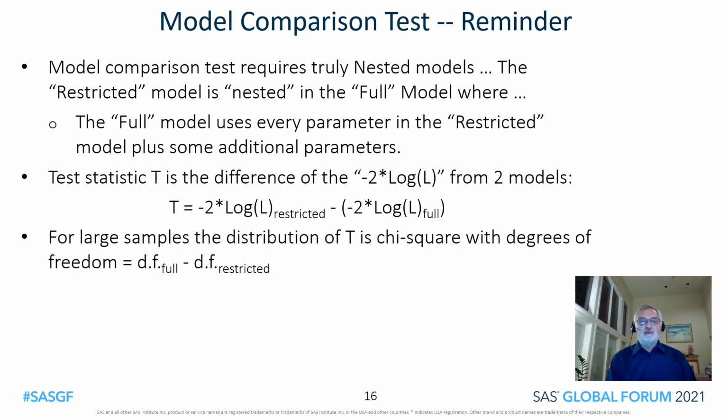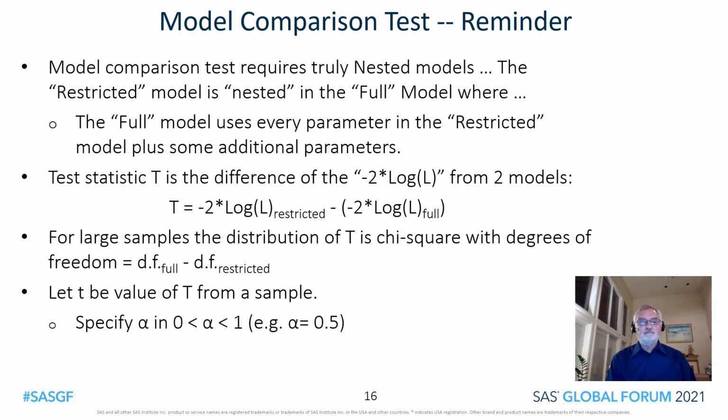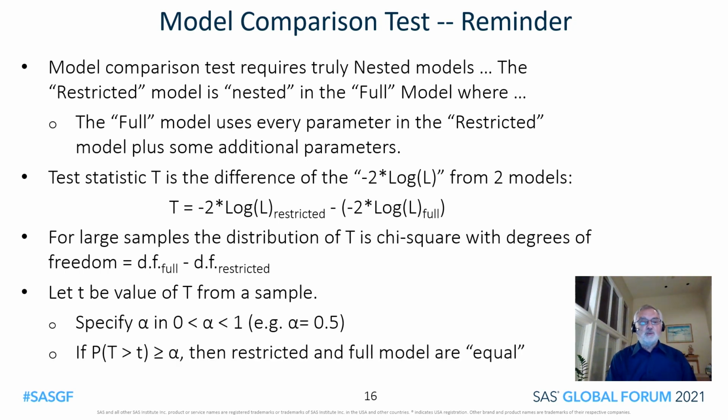For large samples, the distribution of T is chi-square with degrees of freedom equal to the formula that is shown: the degrees of freedom for the full model minus the degrees of freedom for the restricted model. Let t, small t, be the value of T from a sample. Specify your favorite alpha. If the right tail probability for the model comparison statistic exceeds alpha, then the restricted and full models are deemed statistically equal.